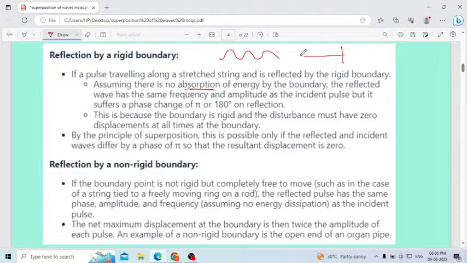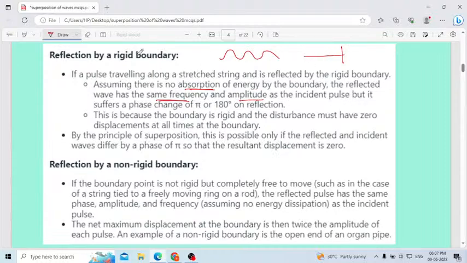When the pulse forms, this fixed point will not move up and down, it will be fixed. Assuming there is no absorption of energy by the boundary, the reflected wave has the same frequency and amplitude as the incident pulse.